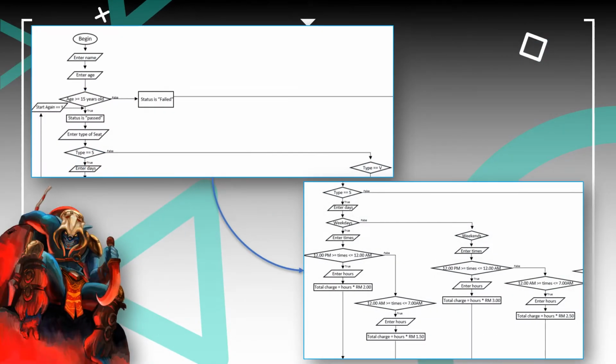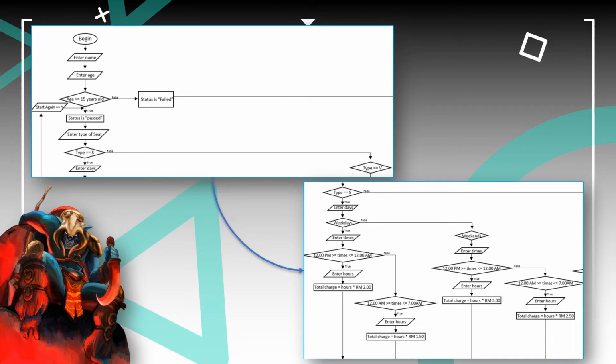Let's move to the Yaba Gaming flowchart. Firstly, the customer must enter the name, and the most important is age. If the customer age is 15 years old and above, the status is pass. If not, the status is fail. When the status is pass, the customer has to choose the type of seat. We have two types of seat, standard and VIP.